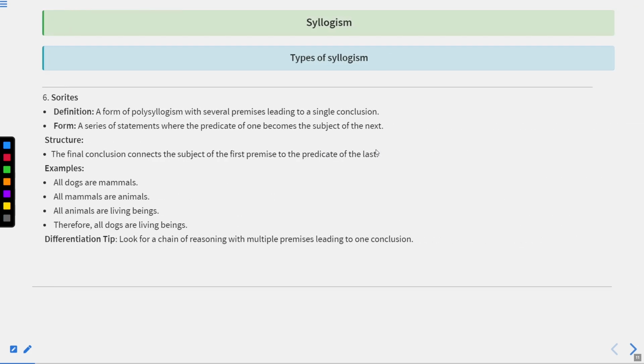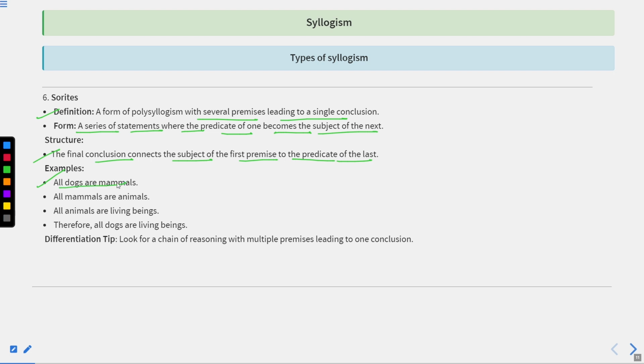Now we are moving forward and discussing another type of syllogism, which is known as sorites. A form of polysyllogism with several premises leading to a single conclusion, a series of statements where the predicate of one becomes the subject of the next. Okay, the final conclusion connects the subject of the first premise to the predicate of the last.